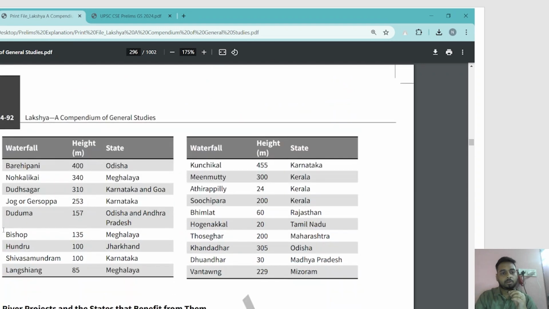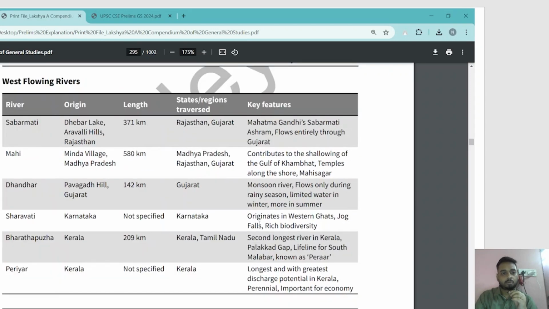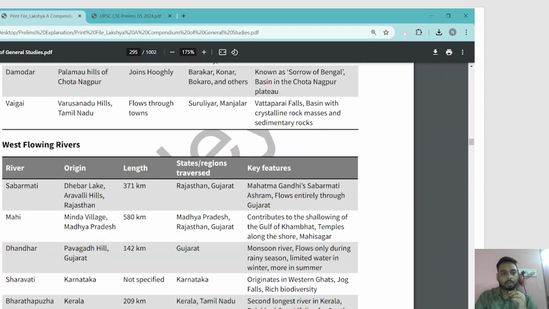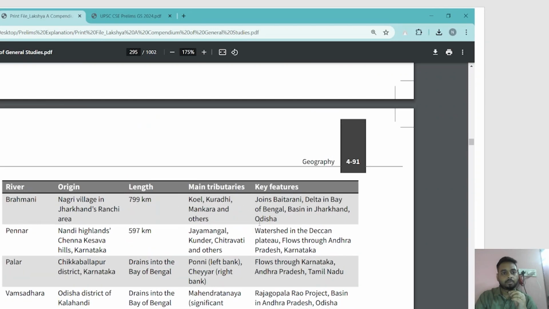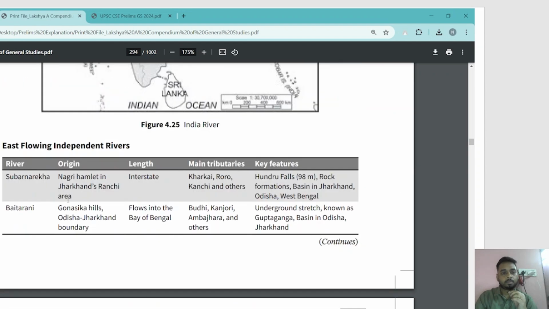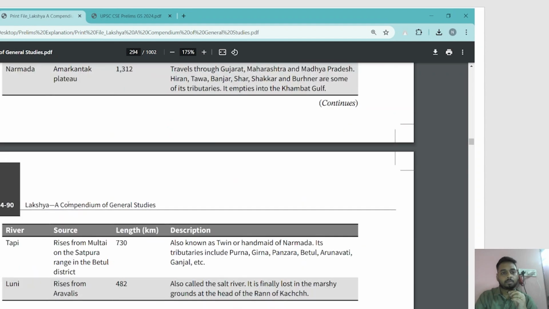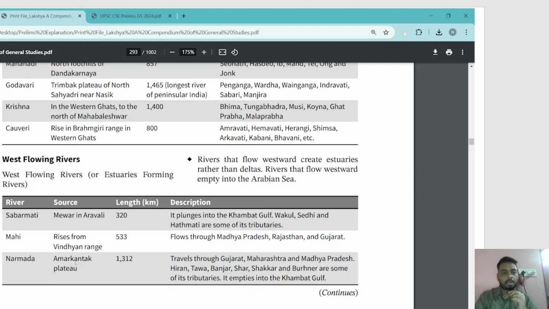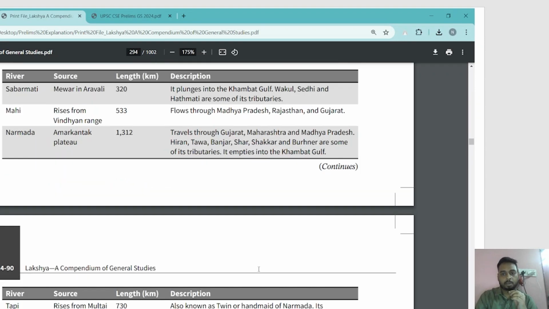This is your Dhuandhar Fall. That is Madhya Pradesh, over Narmada. See here, Narmada, Amarkantak Plateau, the source. And Dhuandhar Fall is over Narmada.